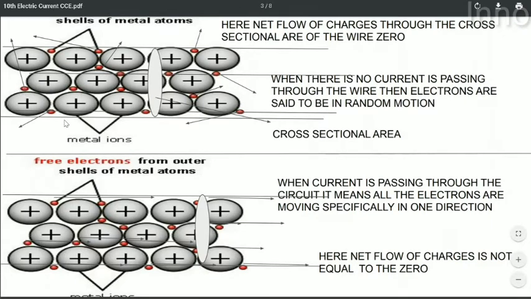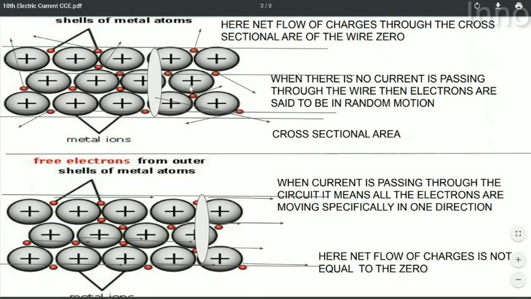You can see that different electrons are moving in different directions. So the net flow of charge in any one direction through the cross sectional area of the conductor is 0, because the number of electrons passing from left to right in a given time is equal to the number of electrons passing from right to left. Understand? So the net flow of electrons is 0.